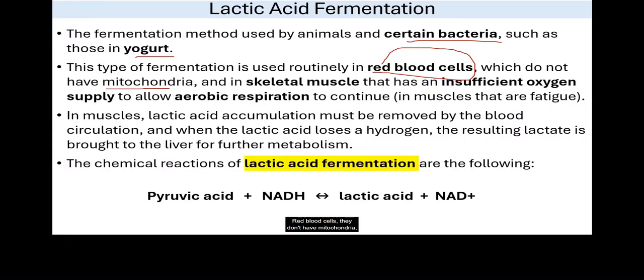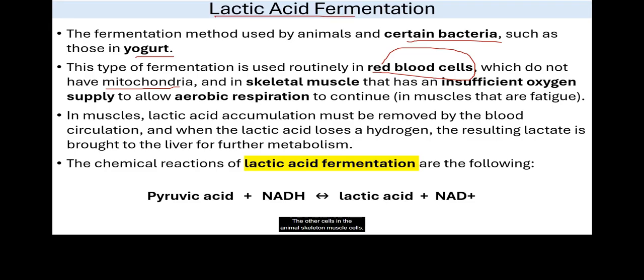Red blood cells don't have mitochondria, so they cannot use oxidative phosphorylation to produce energy. The function of the red blood cell overall is to transport oxygen. If this cell had mitochondria, they would use all the oxygen. So this is why these cells don't have mitochondria, and they use lactic acid fermentation to produce ATP.